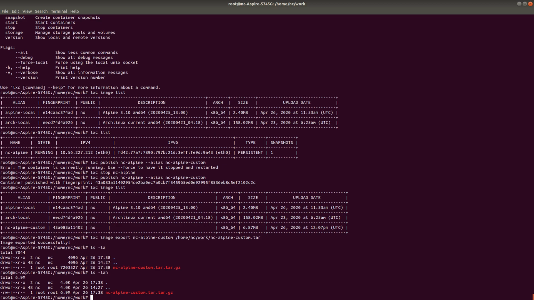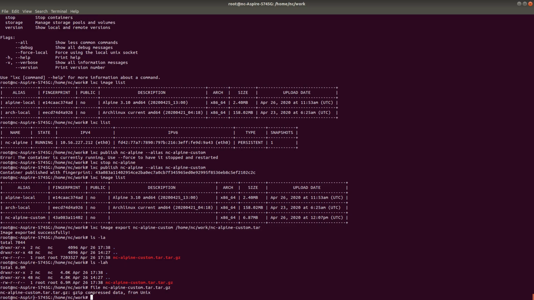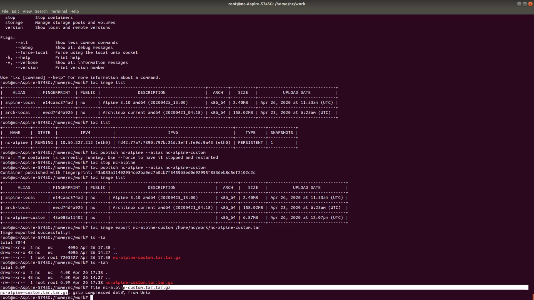So now I can export this image to somebody else, and then he or she can import it and test it. So what is this file? If I want to see, it's basically a gzip file. It's compressed data.